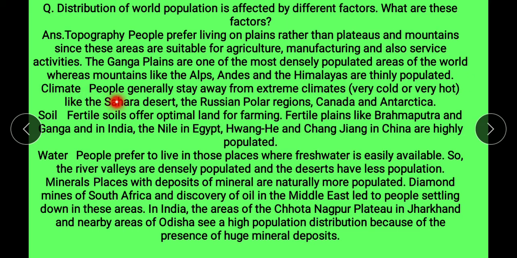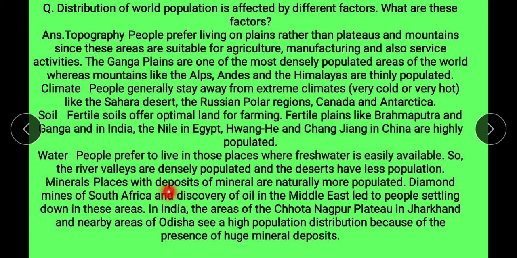Next is climate. People generally stay away from extreme climate, very cold or very hot, like the Sahara Desert, the Russian polar region, Canada and Antarctica. Next is soil. Fertile soil offers optimal land for farming. Fertile plains like Brahmaputra and Ganga in India, Nile in Egypt, Huanghe and Changjiang in China are highly populated. Water. People prefer to live in places where fresh water is easily available, so the river valleys are densely populated and the deserts have less population.